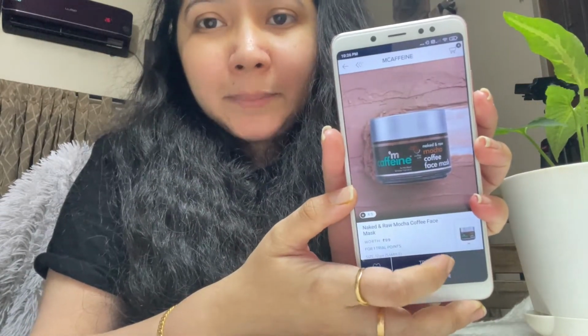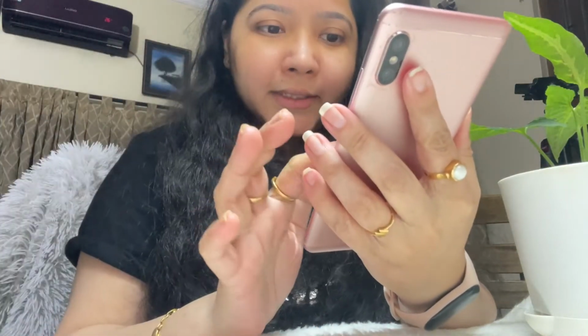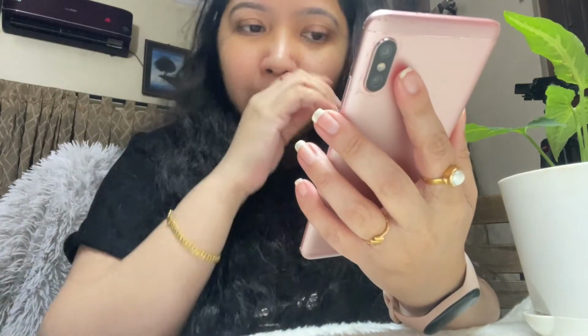And if you have the product already, I have added this. When I tap it again, it's going to read product is already in cart. So that's a good thing. So 4 products already added. Let's see what do we have here. We also have body spray. We also have hot beverages that are selling out here.